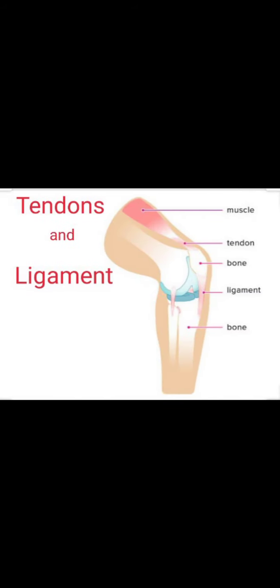Actually, a joint is a place where two bones meet. So which structure is responsible for joining the two bones? That is called tendon. So let's discuss the tendon and ligament as well.